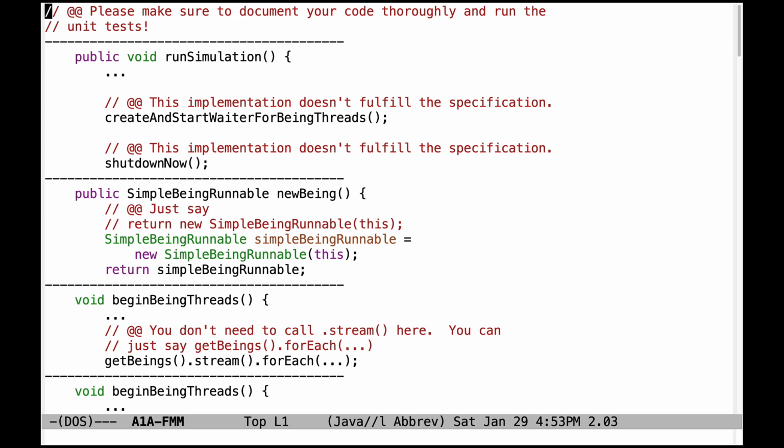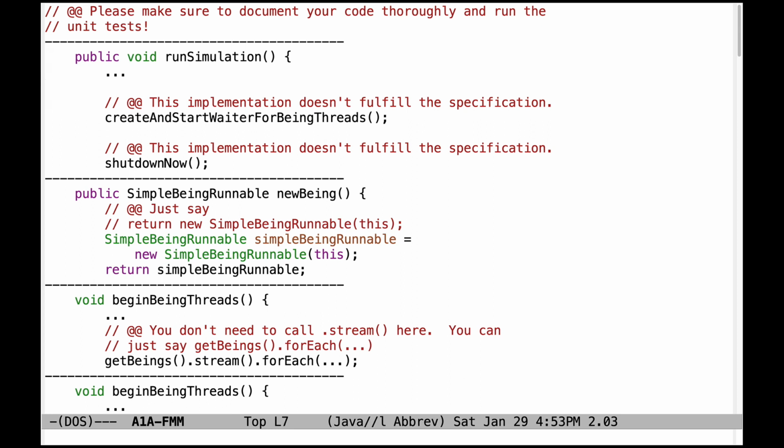Welcome to the walkthrough for assignment 1A, frequently made mistakes. First, please make sure to document your code thoroughly, and make sure you run the unit tests and make sure the tests pass. If the tests don't pass, please come to office hours and ask questions. Let's take a look at some of the problems with the code.